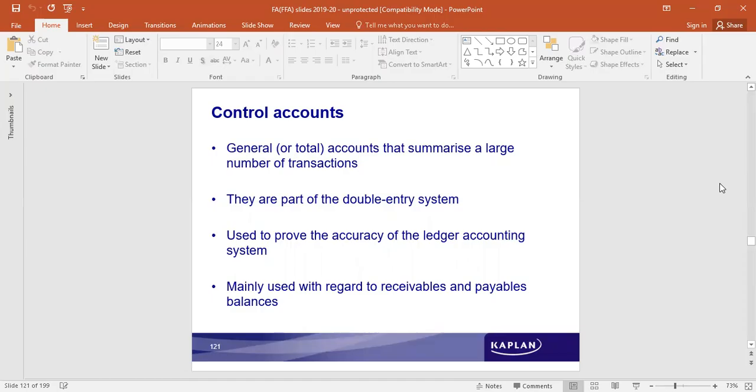When they have to be balanced, we see that these accounts called as control accounts are maintained. So control accounts, general or total accounts that summarize a large number of transactions, because day in and day out these transactions do take place. So to summarize a large number of transactions, these accounts are prepared. They are part of the double entry system used to prove the accuracy of the ledger accounting system, just to balance, because multiple transactions do take place every single day on account of operating activities. Mainly used with regards to receivables and payables balance.